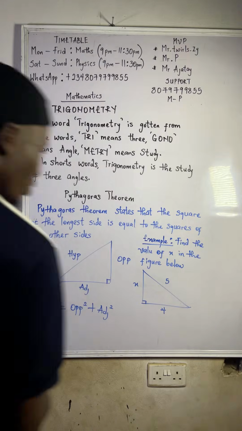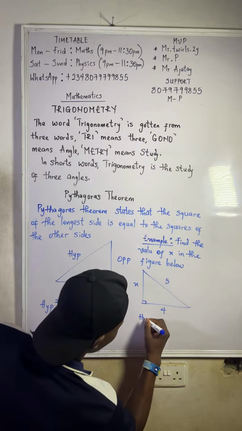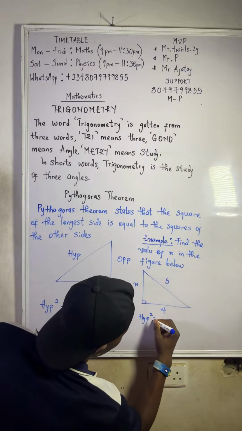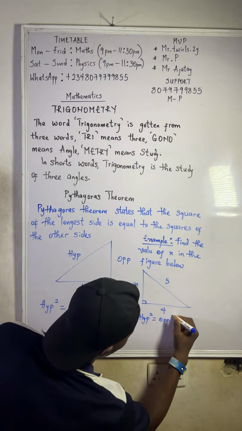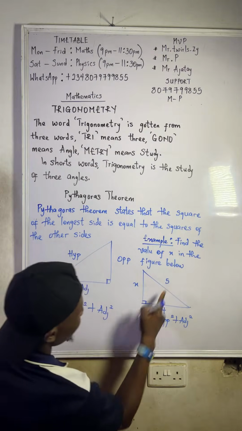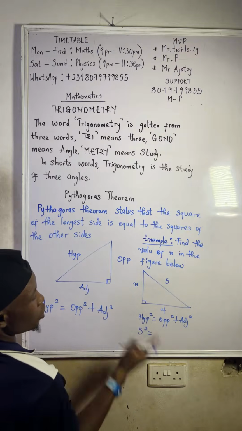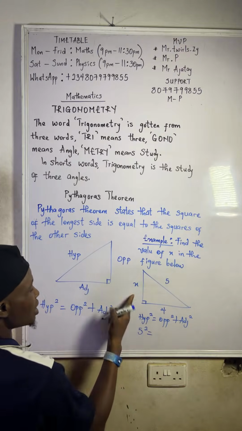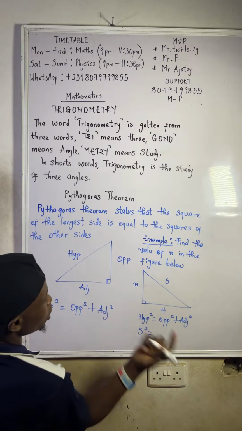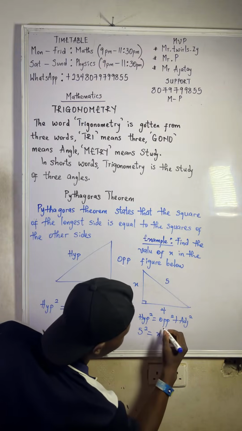Using Pythagoras theorem, hypotenuse squared equals opposite squared plus adjacent squared, right? So our hypotenuse here is 5 squared equals to... You know there is no angle there, so we can call either one the opposite. Let's call our x the opposite, so that will be x squared.